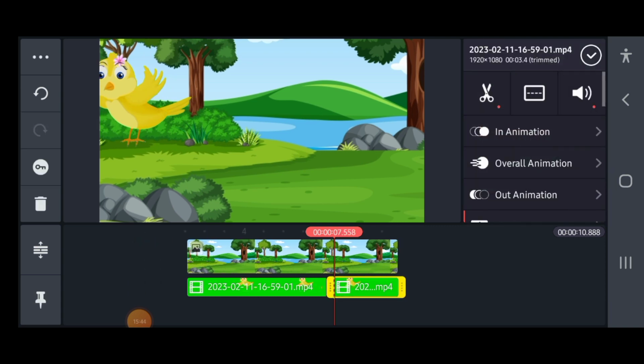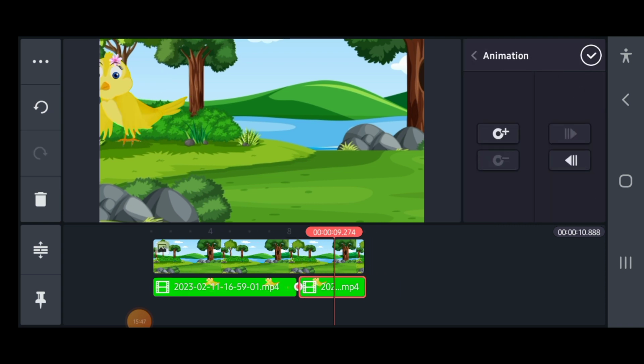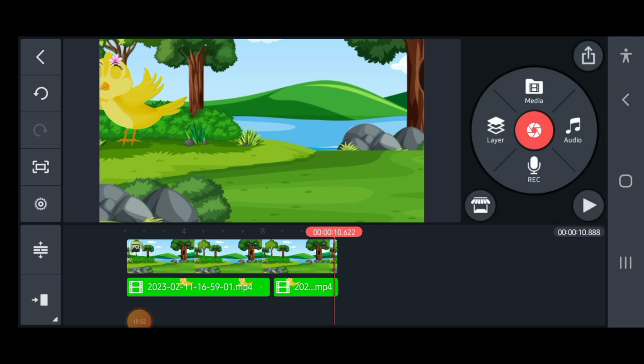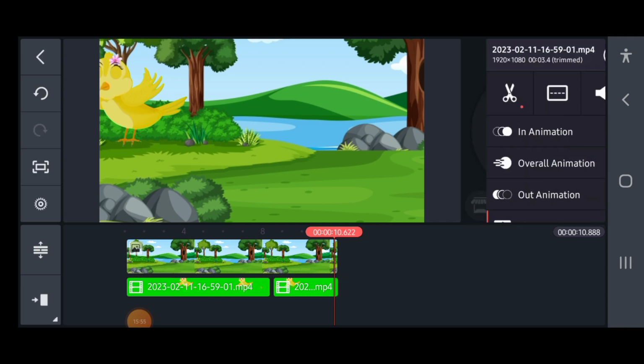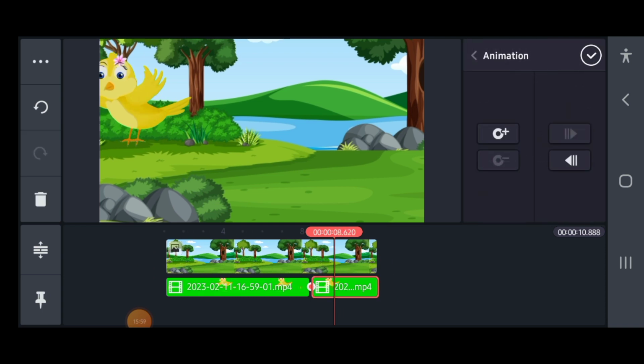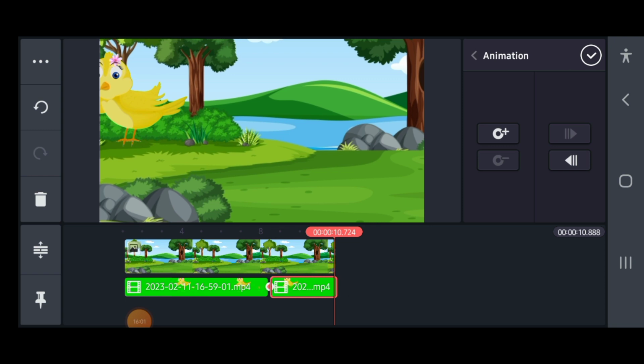So I'll click on this one and I'll click the key icon. I'll just move it to the ending. And I'll just move the bed.